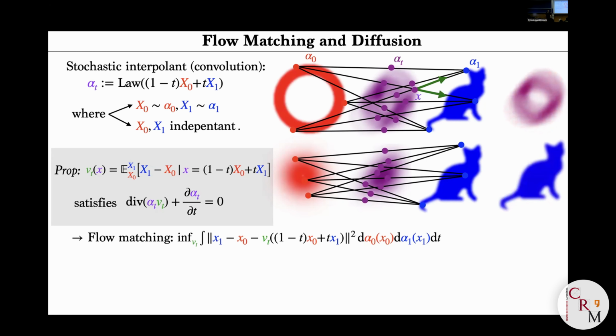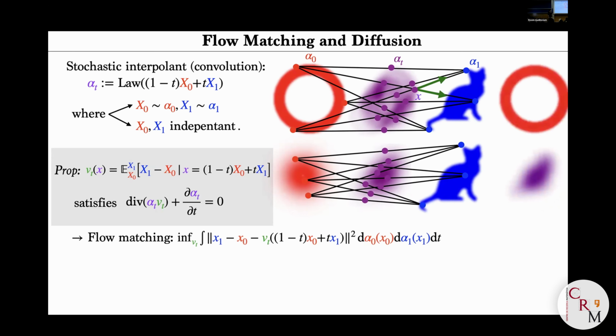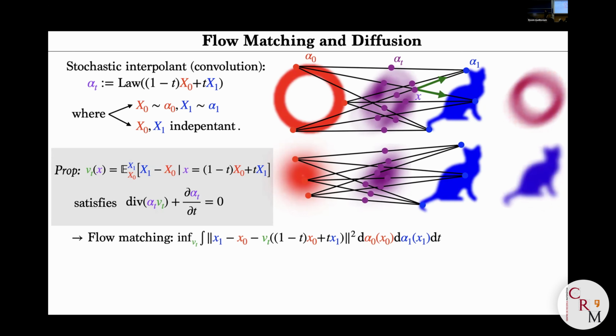So one key question is why neural networks are very efficient at parametrizing the set of vector fields you would like to use in practice. And this is absolutely not covered by this talk. So I think this is the key ingredient, the key reason why flow matching type and diffusion models are successful, is because this vector field V has this simple expression.